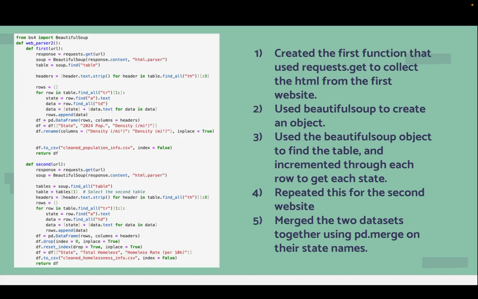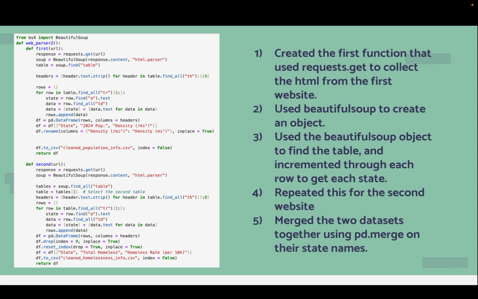And to clean the web scrape data, I began with using the requests.get function to collect the HTML code from the first website. I then created a Beautiful Soup object using the HTML data collected. I then looked for the table tag using the object and then iterated through the table text using the TR and A tags. This data was then added to a new pandas data frame, and the columns of the data frame were renamed correctly. This process was repeated for the second website as well.